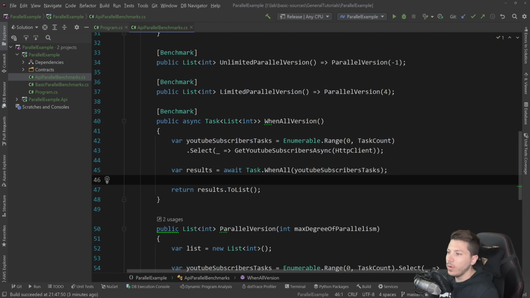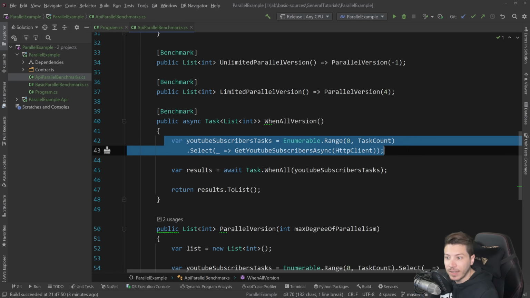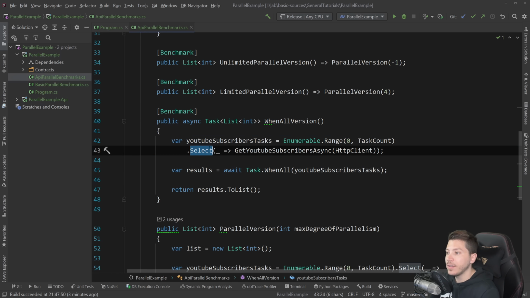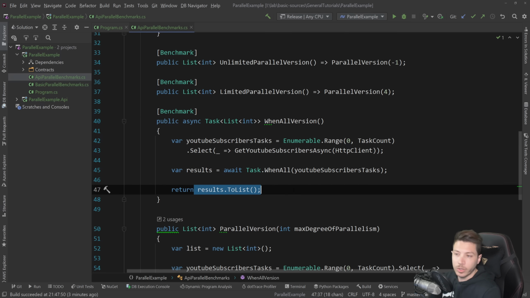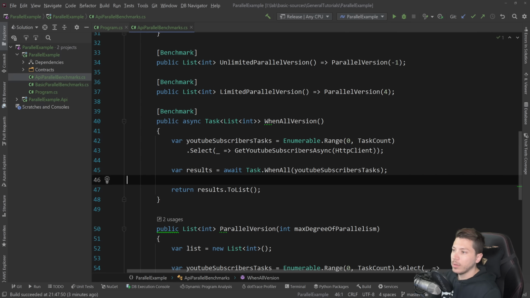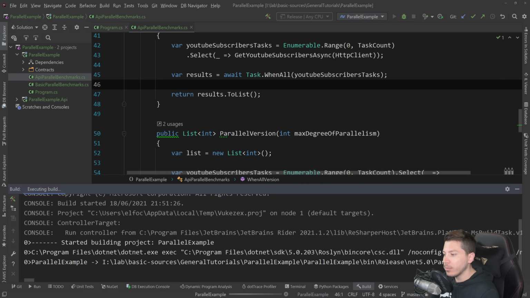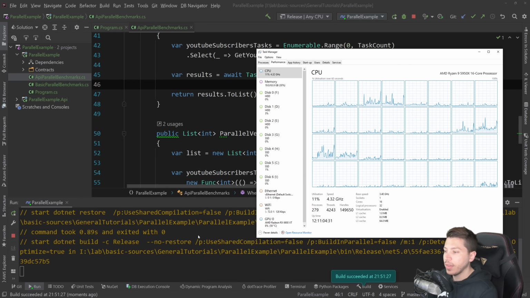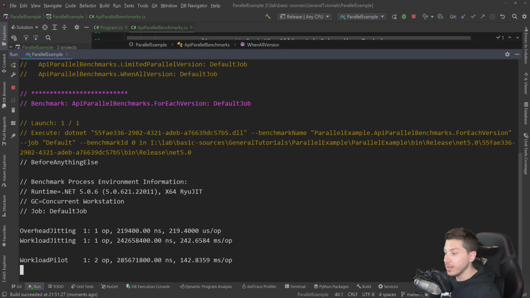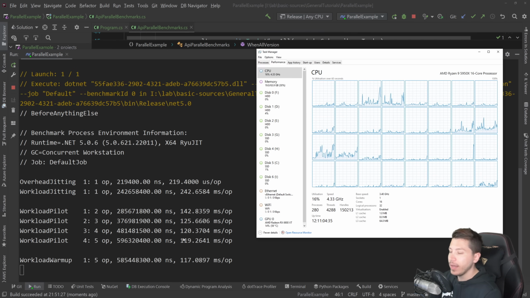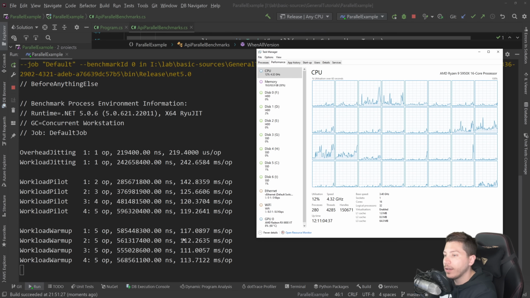So the WhenAll version is simple as that. You have the tasks that at this point they haven't actually started. None of them has, because they haven't been enumerated yet. They're still in a select enumerable, and then I'm just saying WhenAll and getting the results back, and then I'm returning them as a list. So what I'm gonna do is I'm gonna just run this again, and I'm gonna pull up the metrics again, because I think they are actually interesting when we put them in perspective. This might take a hot minute to run though, so I'll see you at the end.